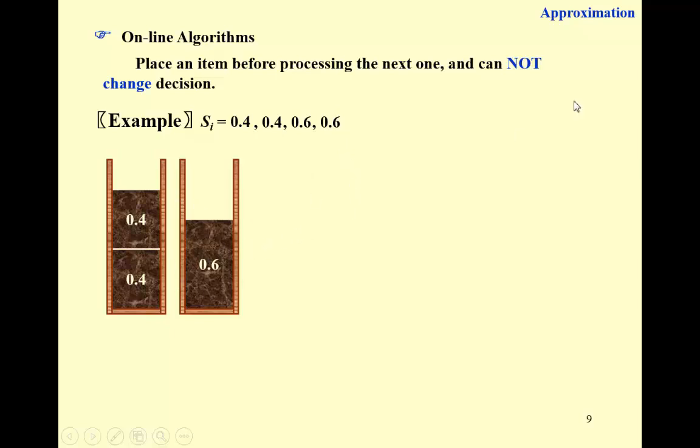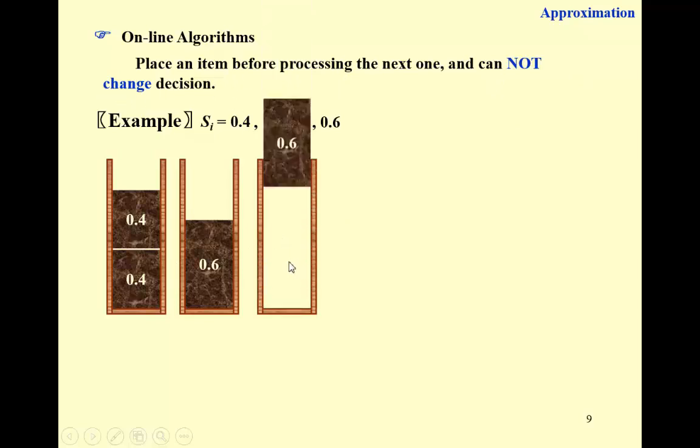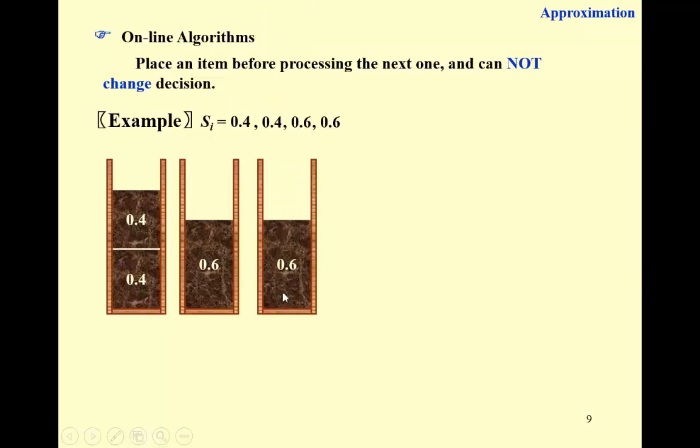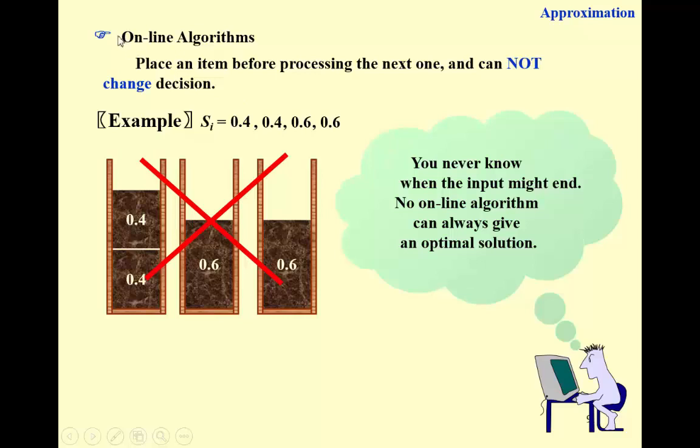In this case, since we cannot change our decision, we would have to create a new bin for this 0.6, right? If we know that there's going to be another 0.6, we should have created a new bin for this 0.4 instead of packing it into the first bin, right? But at this point, we cannot undo anything and therefore obtain the wrong answer. Well, the problem of online algorithm is that you never know when the input might end. So there's no online algorithm that can always give an optimal solution.